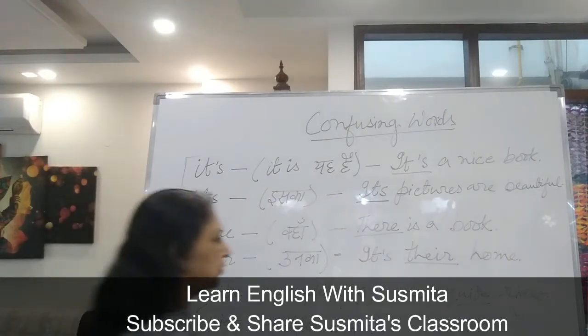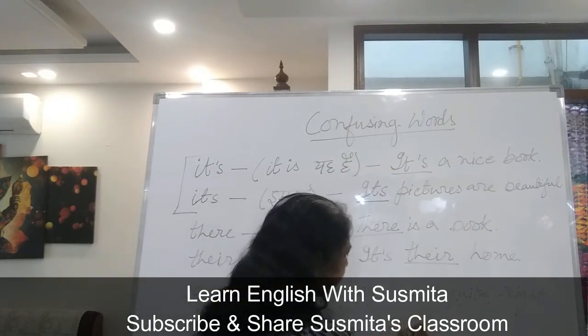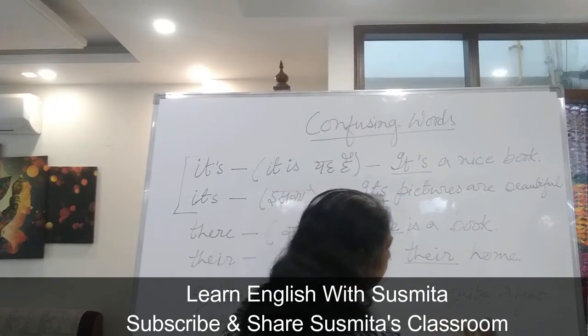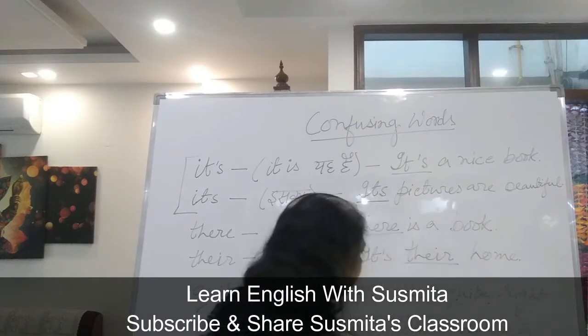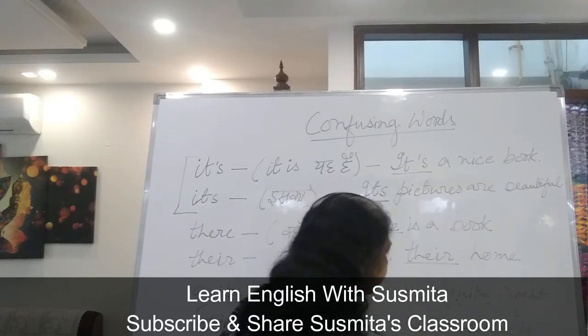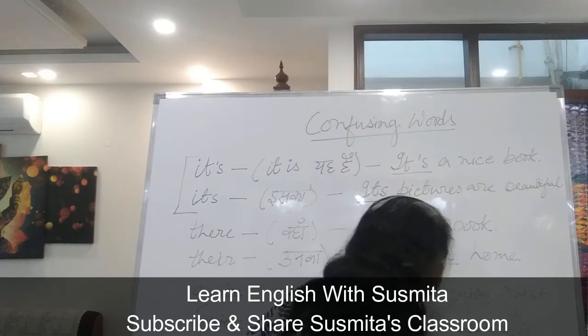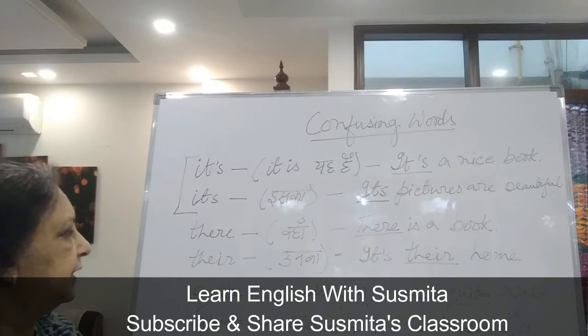Or the atmosphere is very quiet. That means that there is no noise in the atmosphere. So these are the differences.